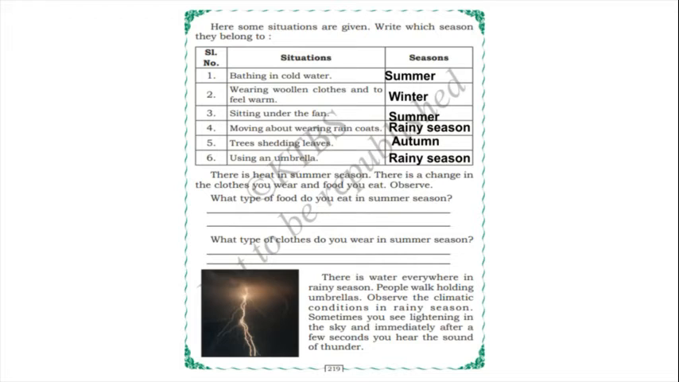Observe. What type of food do you eat in summer season, children? So what type of food you will eat? Water rich food, isn't it? Water rich food, green vegetables, fruits, etc. we will eat in the summer, and we'll drink juice and all, coconut water, isn't it? Yes. And what type of clothes do you wear in summer season? We will prefer cotton clothes. We'll prefer more cotton clothes in summer season, because it gives coolness to our body, isn't it?